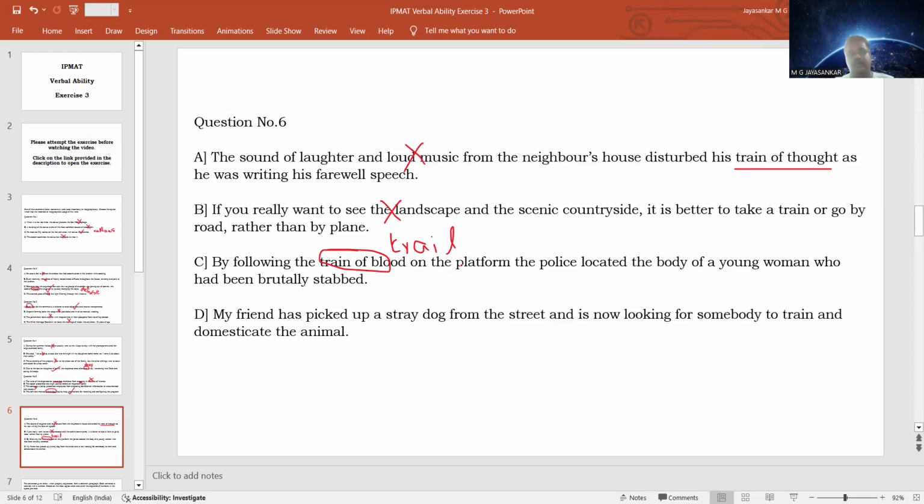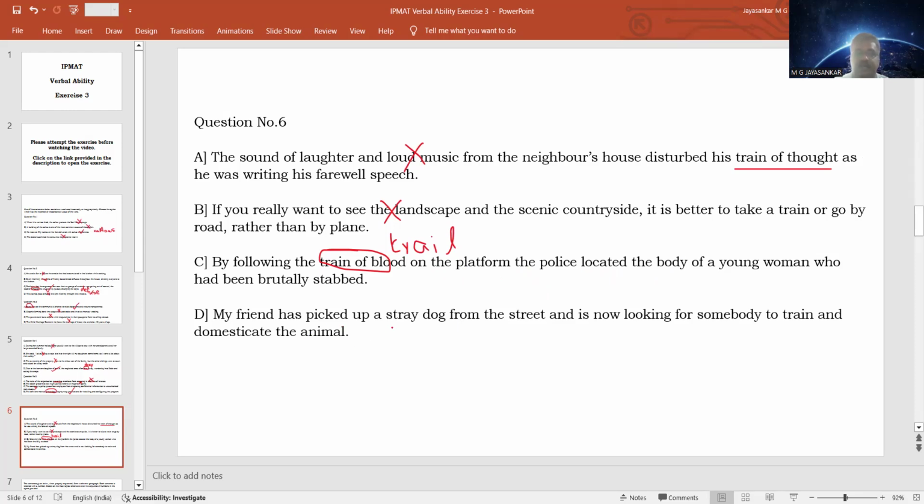When you are stabbed, what will happen? The blood will start dripping from your body. So when you move, the blood will also leave a trail, meaning a path that somebody can follow to see where you have gone. That is known as a trail. So here it is the trail of blood on the platform. The police located the body by following this trail, or the path created by the drops of blood that the young woman was shedding. So it was useful for the police in locating the body. So the word should be trail. So this will be the correct answer, but we will have to check the last option also.